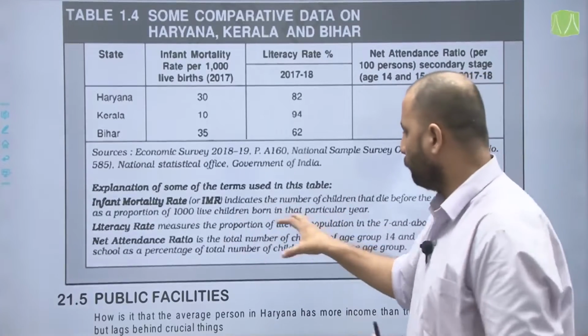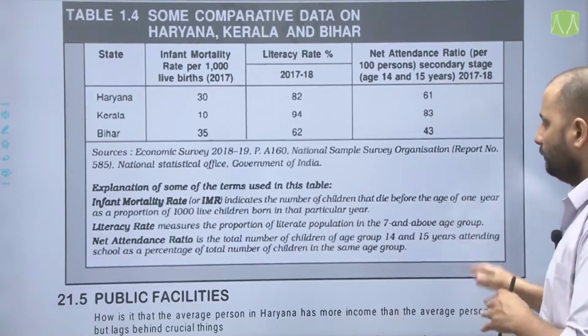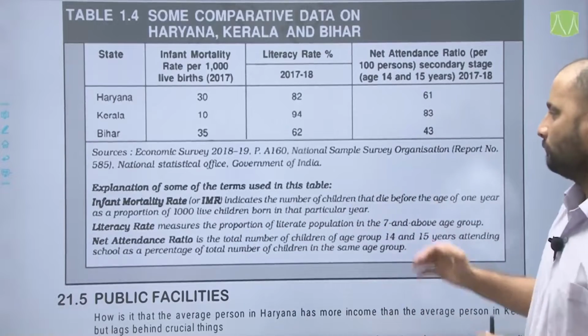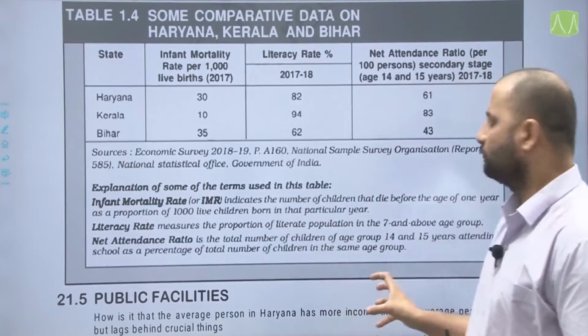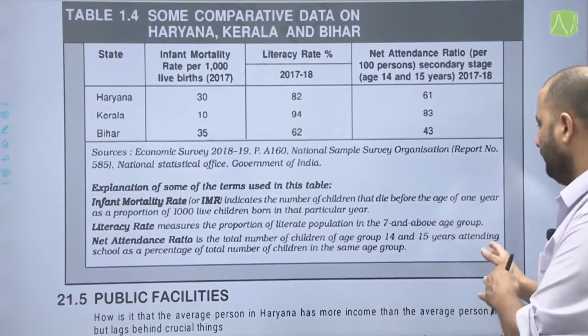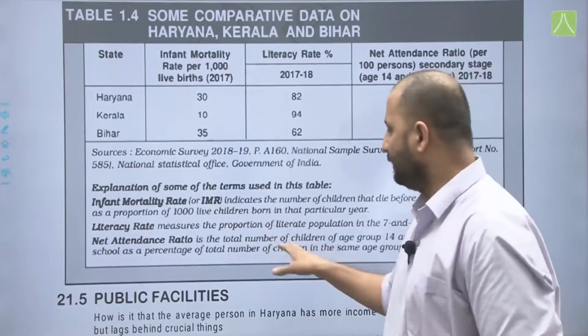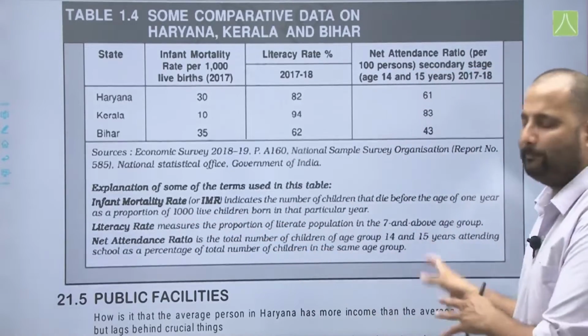Literacy rate measures the proportion of literate population in the 7 and above age group. Net attendance ratio is the total number of children of age group 14 and 15 years attending school as a percentage of total number of children in that same age group.